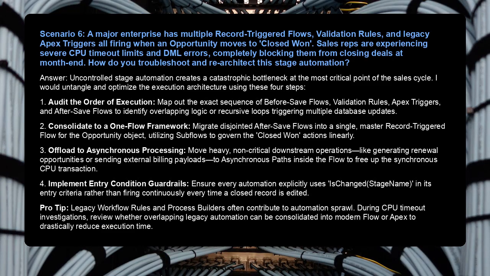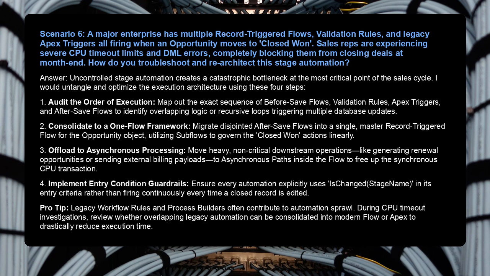Scenario 6. A major enterprise has multiple record-triggered flows, validation rules, and legacy Apex triggers all firing when an opportunity moves to Closed Won. Sales reps are experiencing severe CPU timeout limits and DML errors, completely blocking them from closing deals at month-end. How do you troubleshoot and re-architect this stage automation?